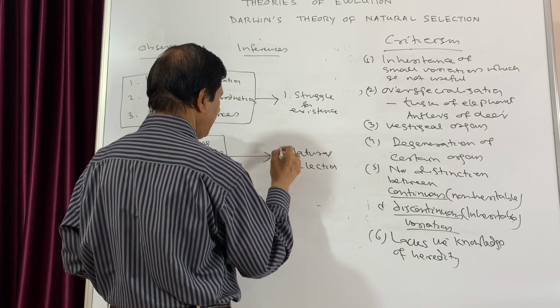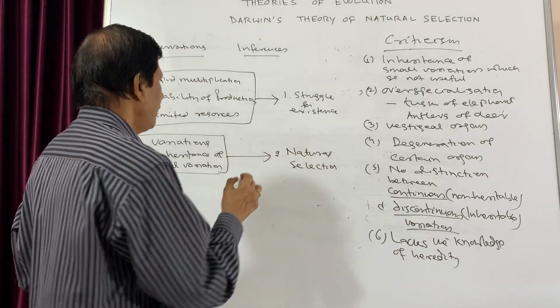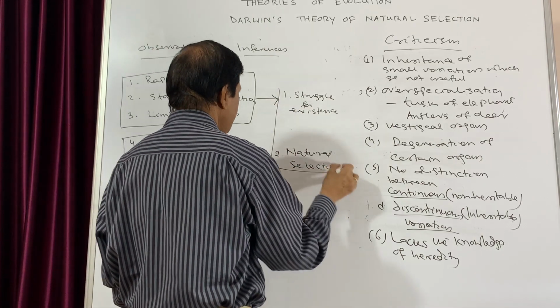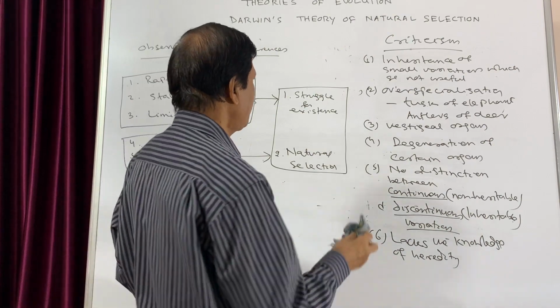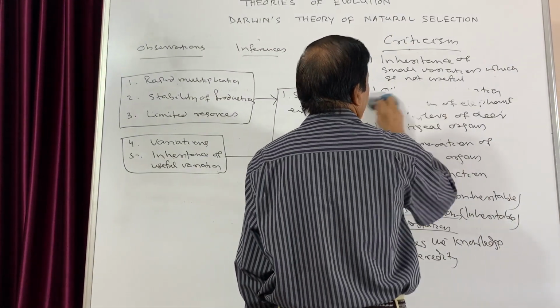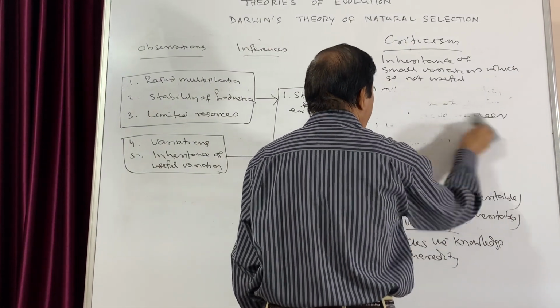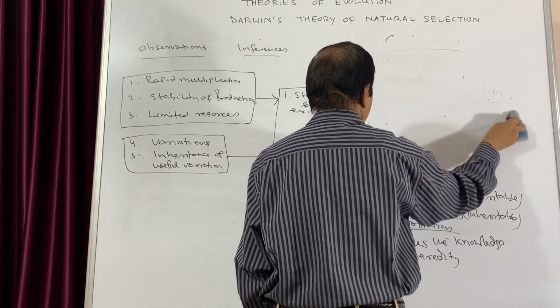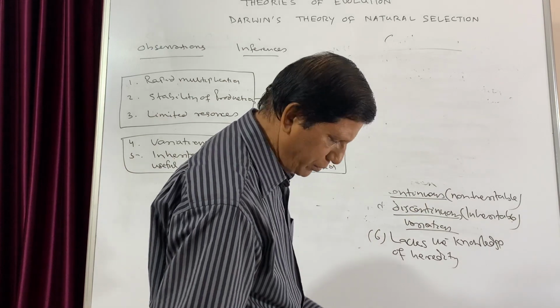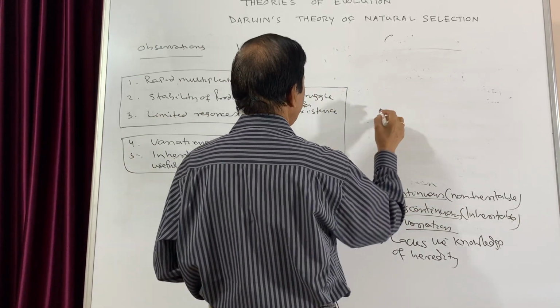So this is the inference number 2. Now from these 2 inferences, a third inference is also there. The third inference is formation of new species.